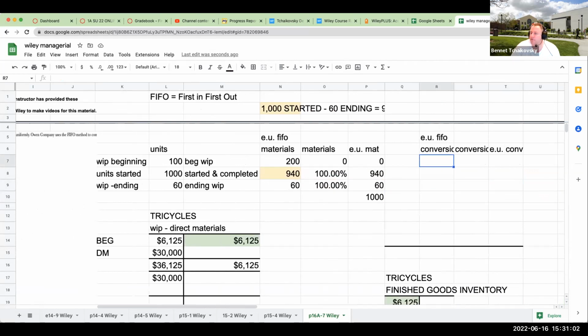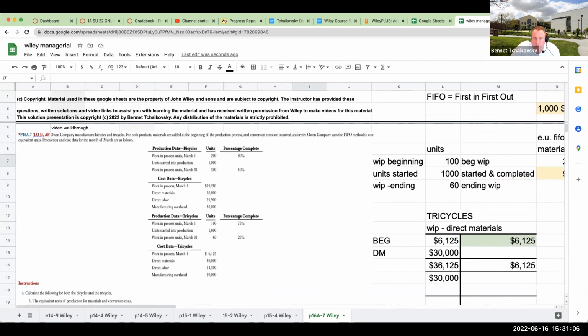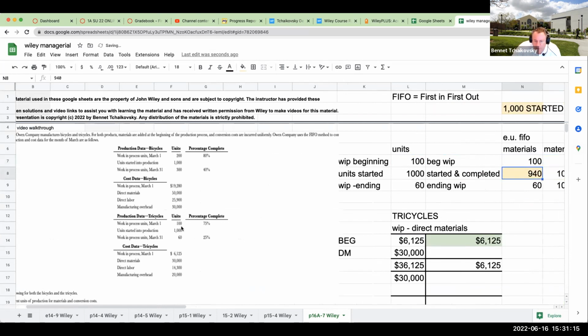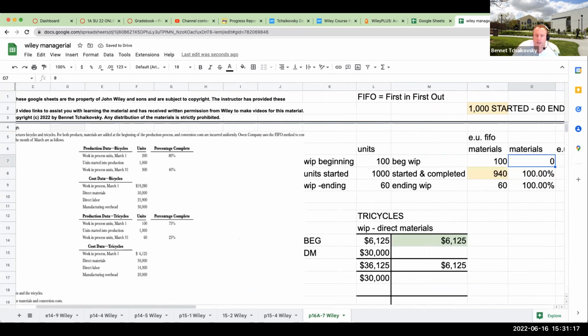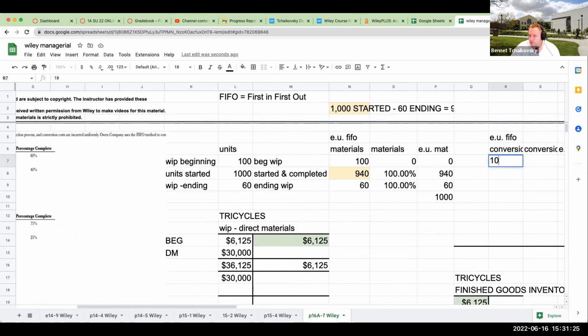Now, of course, for FIFO it's going to be a little bit different. In terms of our beginning work in process units, I actually made a little bit of a mistake. This should be 100. So here we go. This says that it was 75% complete for these beginning inventory units, and this is with respect to conversion.